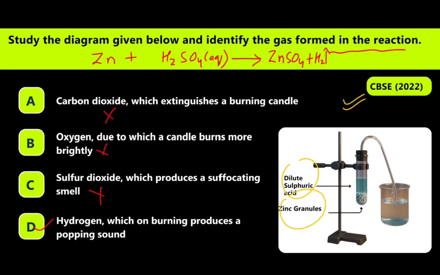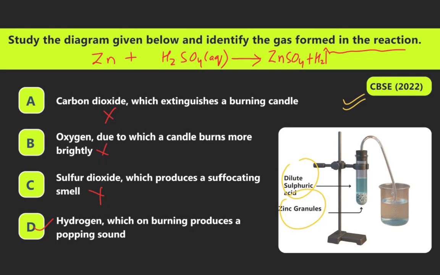Now we can see the next. Study the diagram given below and identify the gas formed in the reaction. We can see zinc reacts with sulfuric acid in aqueous form, forming the compound zinc sulfate and releasing hydrogen gas. Option A says carbon dioxide, which extinguishes a burning candle.